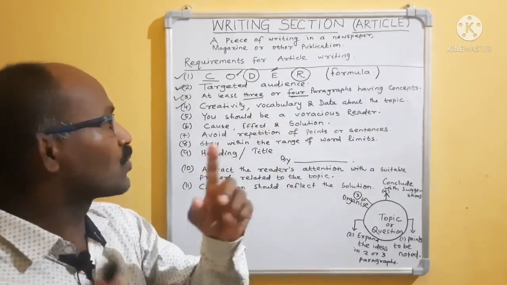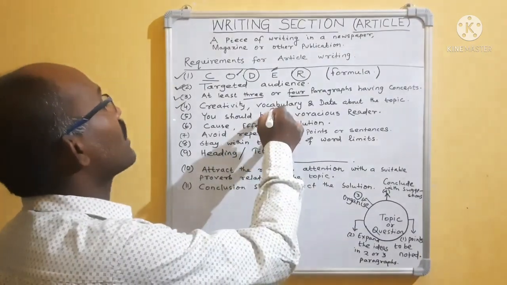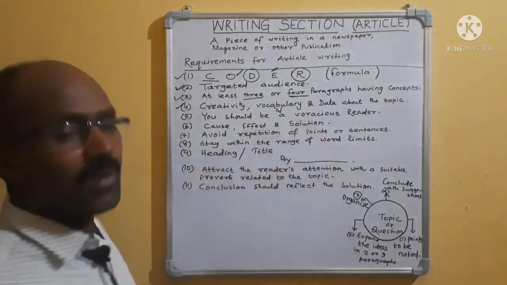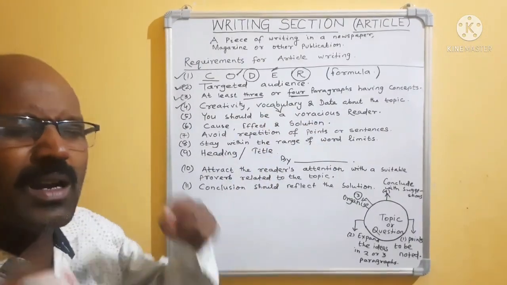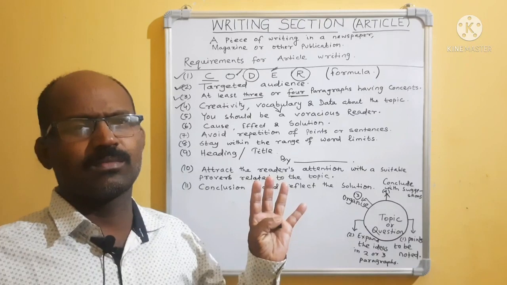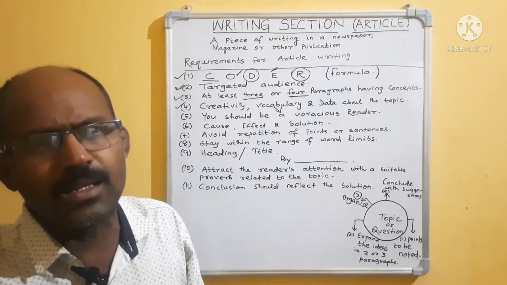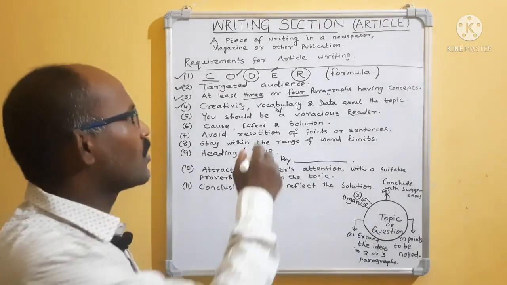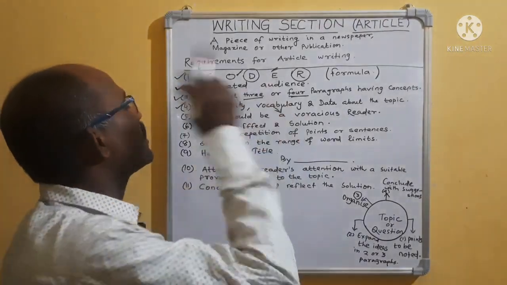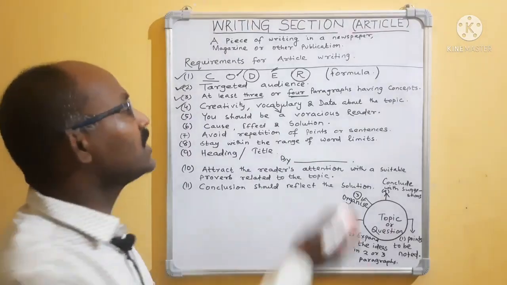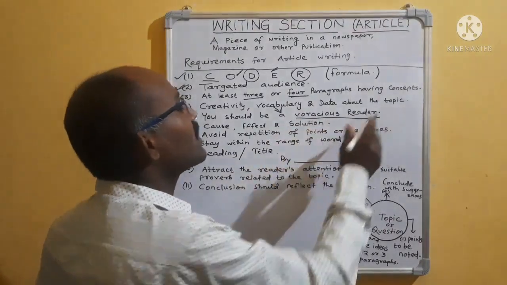Vocabulary means you should be a voracious reader. How will you collect the vocabulary? If you read lots of books gradually, because one day you cannot write a good piece of writing suddenly. So you have to gather vocabulary in your mind. How will you gather vocabulary? By becoming a voracious reader.